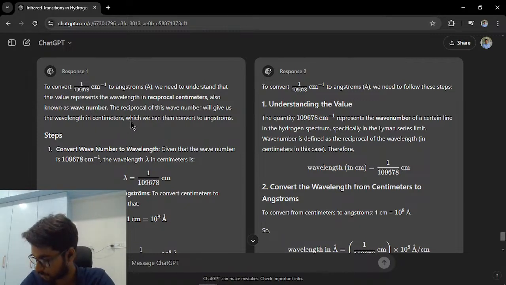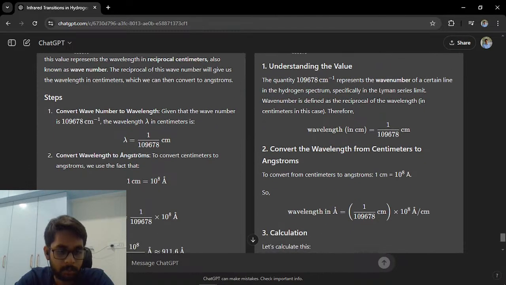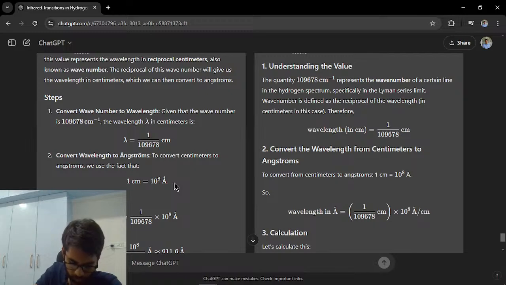Acha, so the inverse that I've gotten is not centimeter inverse, it's centimeter. Makes sense. Which we can then convert to angstroms. 1 centimeter equals 10 raised to 8 angstrom. Okay, this I did not know. I think I should note that down. I know that 1 nanometer is 10 angstrom.